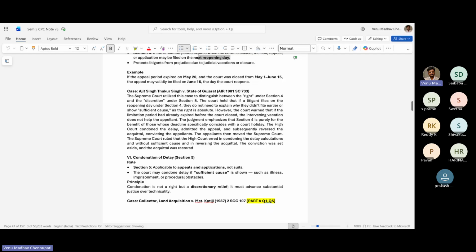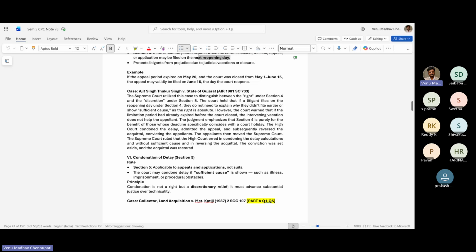However, if the limitation period has already expired before the court closed, the intervening vacation does not help the appellant. The judgment emphasizes section 4 is purely for the benefit of those whose deadline specifically coincides with the court holiday. The High Court condoned the delay, admitted the appeal, and subsequently reversed the acquittal, convicting the appellants in this case. However, the appellants then moved to the Supreme Court.